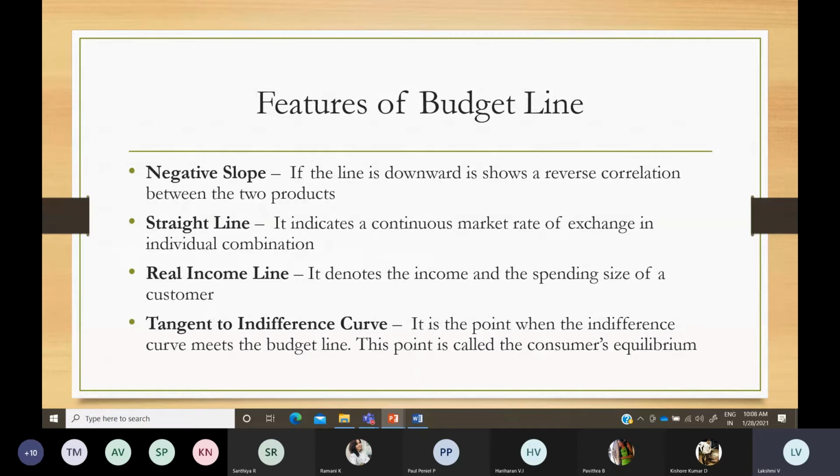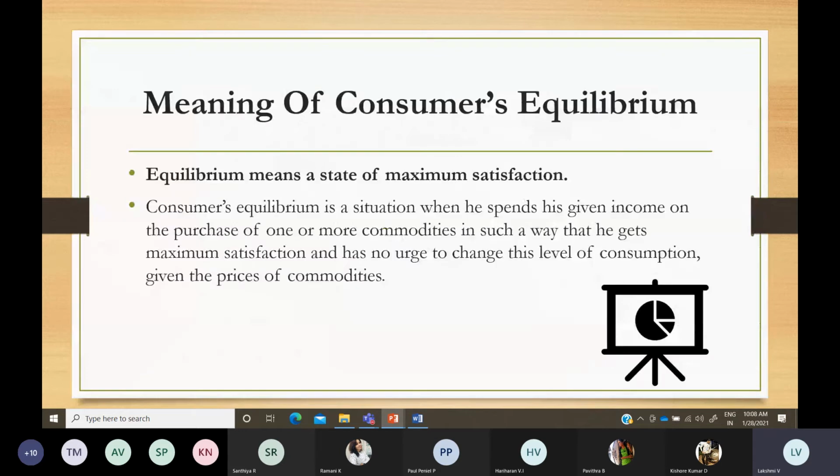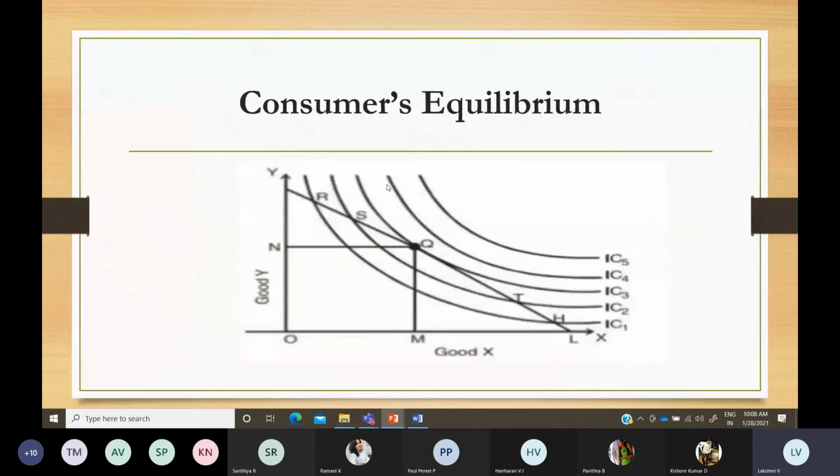So your purchasing power and your income is known through this budget line, and it is always tangent to the indifference curve. The indifference curve will meet the budget line. That point is known as consumer equilibrium, which has been shown under consumer equilibrium also. So this is the consumer equilibrium point.